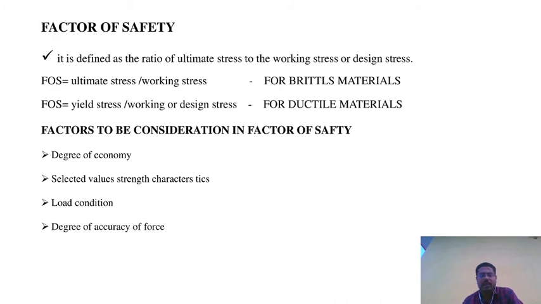That accuracy of the force is very important, because where the load is applied determines the stress and strain calculation. If the load varies, there will be a chance of change in the properties of the metals and a chance of failure. This is the property of degree of accuracy.